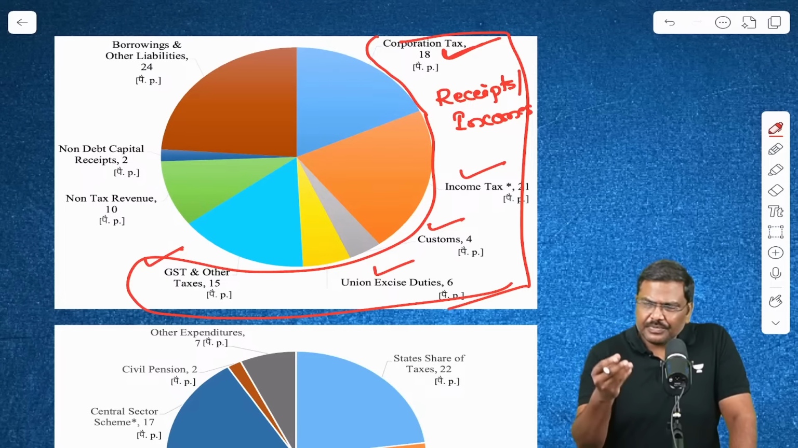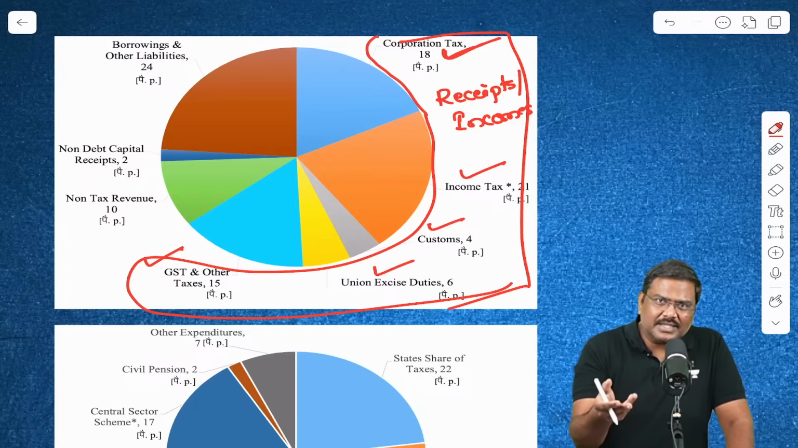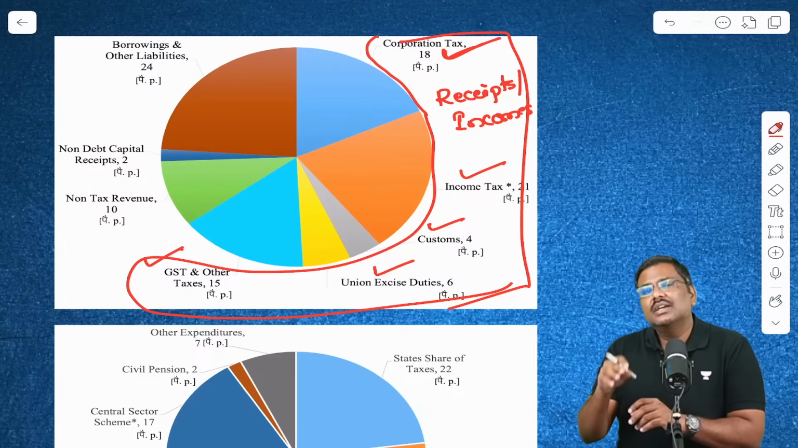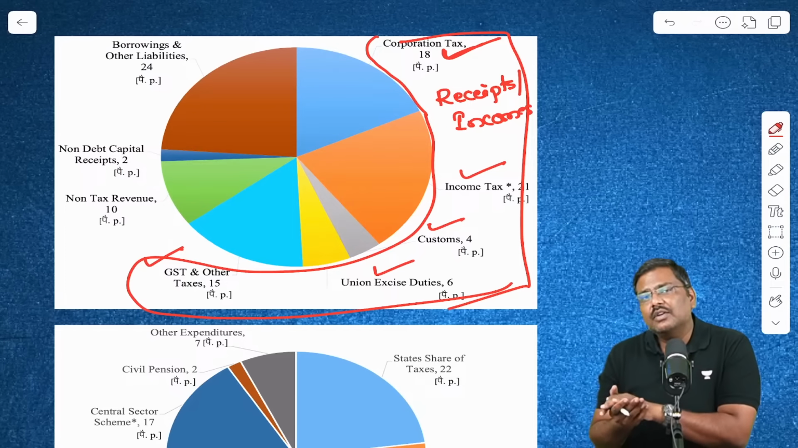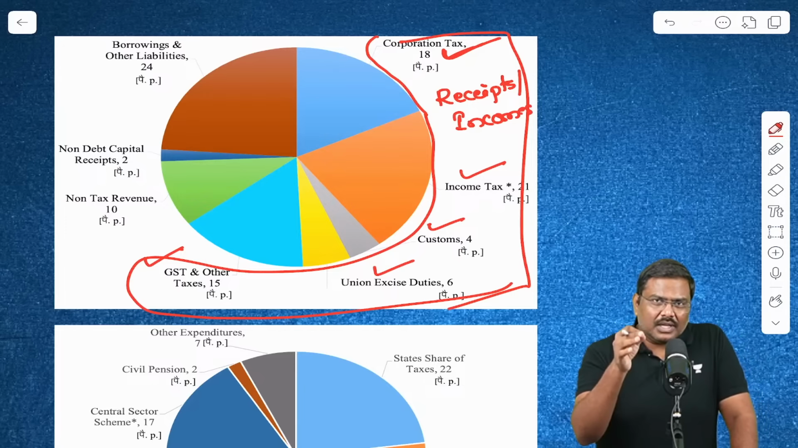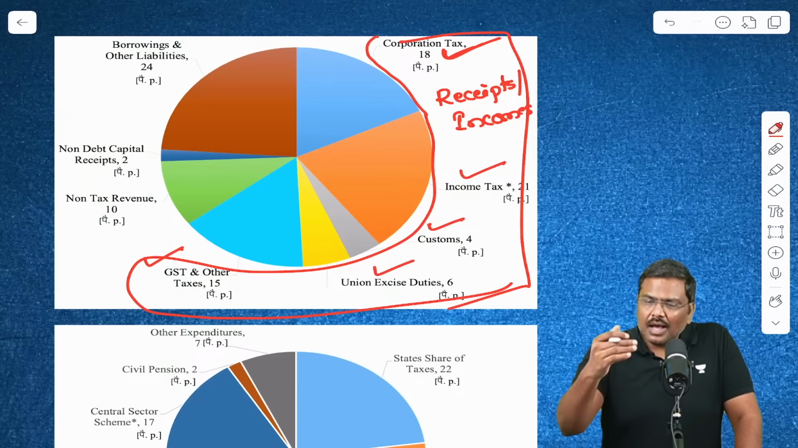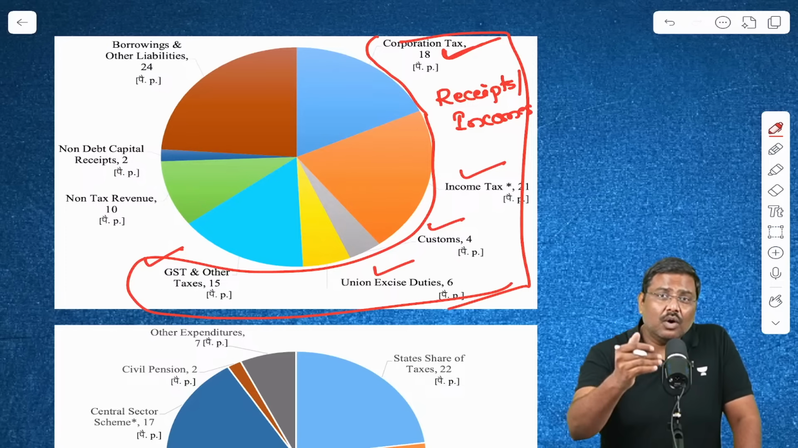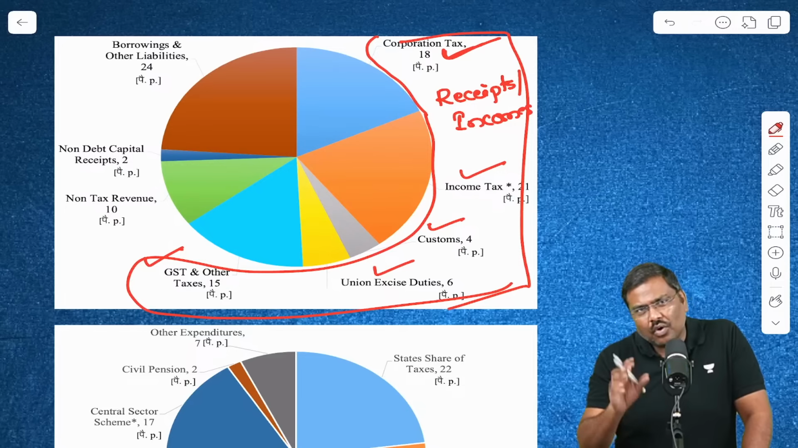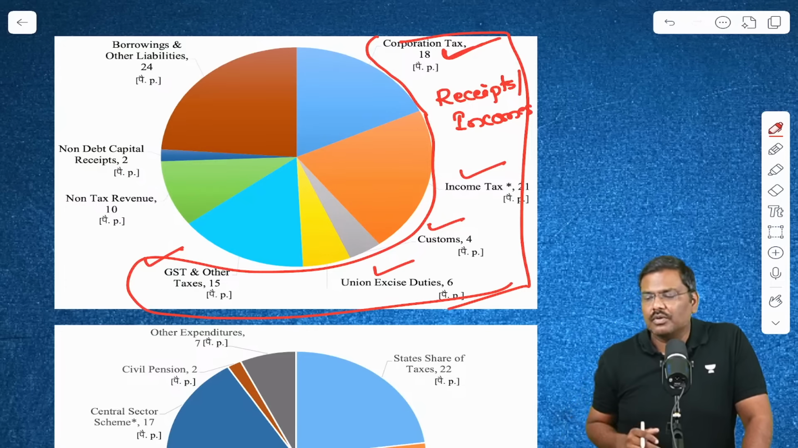In addition to this, there are borrowings that will be done by the government. There are non-tax receipts which are collected by the government. Right, so these are certain pointers. What can UPSC do with this kind of a point? They might ask you in the prelims examination, according to the recent budget estimates for the year 26-27, arrange the following in increasing order of contribution, or arrange the following in decreasing order of contribution. This kind of question can be asked in the prelims. Please make a note of it.